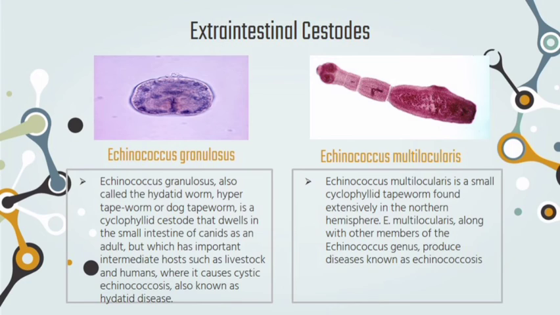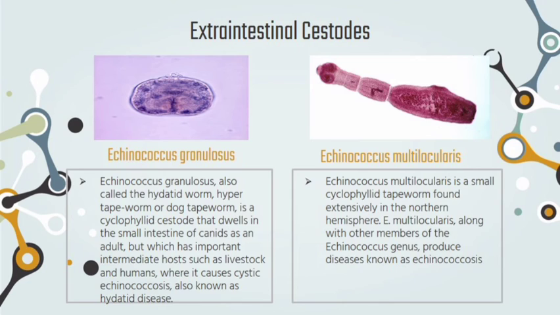Transmission in humans is by ingestion of eggs and food contaminated with dog feces. The definitive hosts are domestic dogs and wild canids, while the intermediate hosts are sheep, cattle, swine, and horses. The symptoms of hydatid disease depend on the cyst location. Treatment can be surgical removal and albendazole.